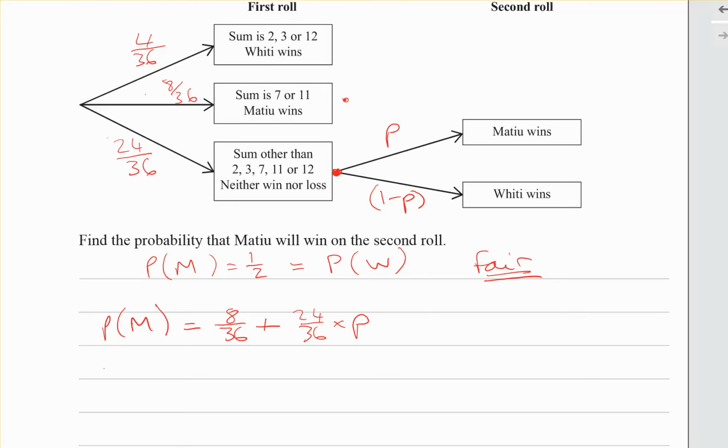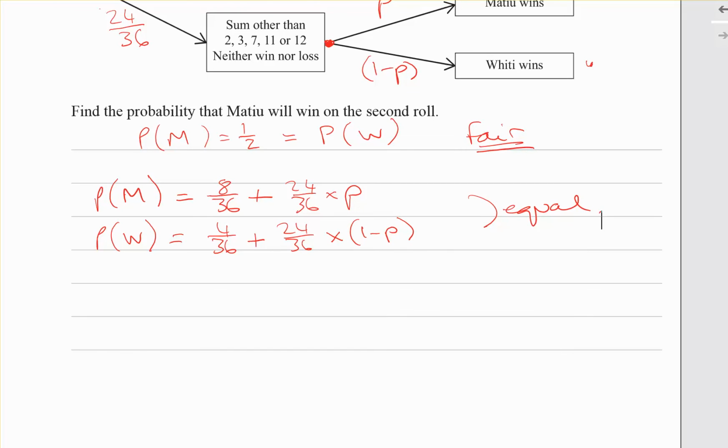Right, now Whetū, probability of him winning: the top branch, 4 out of 36, or he could win this branch, multiplying down the branch, we get 24 over 36 times 1 minus p, and those two things we want to be equal, or in fact both equal a half. Yes, so if we want them both to equal a half, the top equation looks easier to solve.